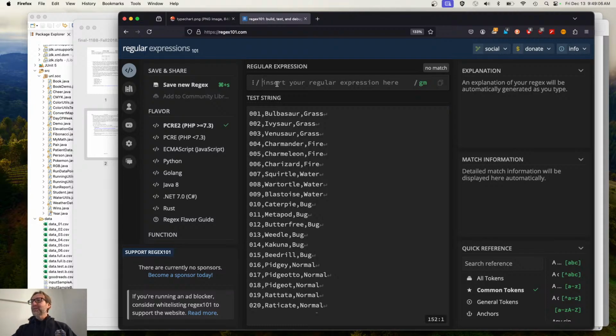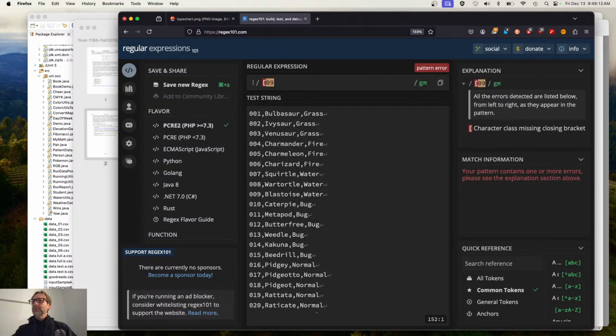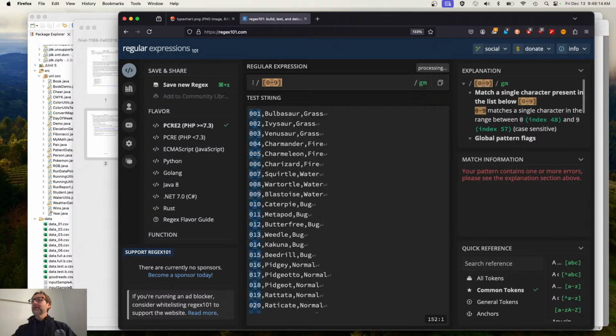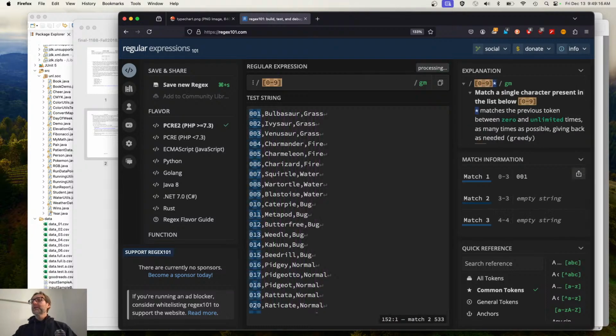You could get an AI to probably generate what I'm about to generate here. I want to match that first column, which is 0 through 9, but 1 or more. And this is going to be 1 or more, followed by a comma. And then I want to match the name.